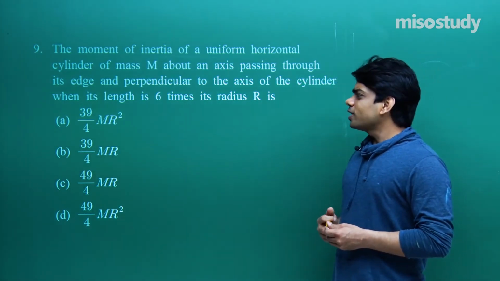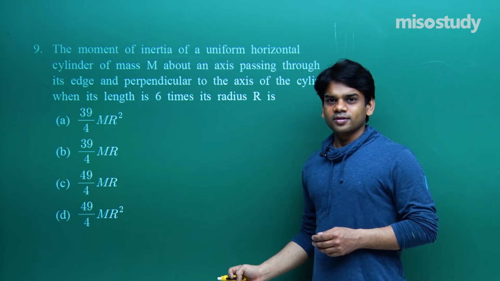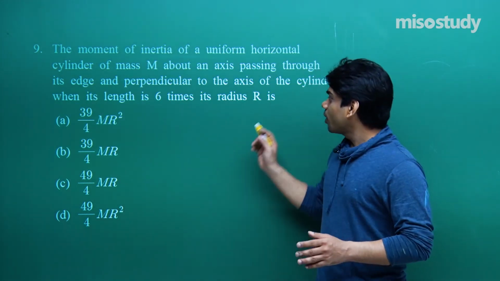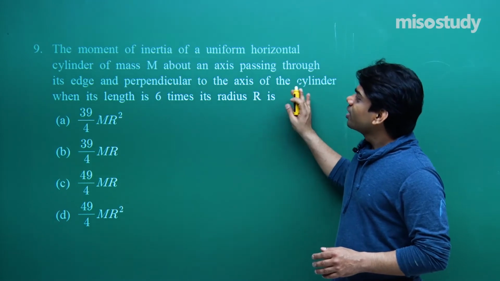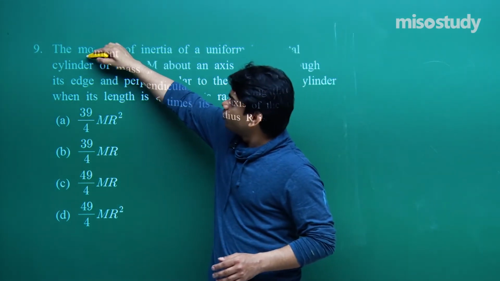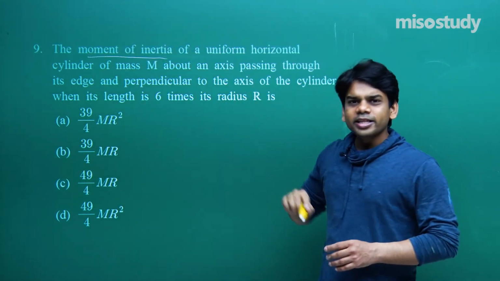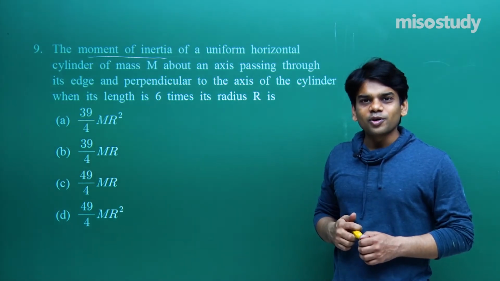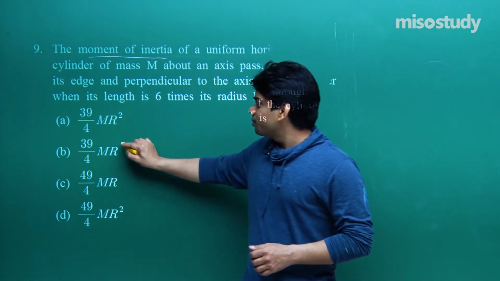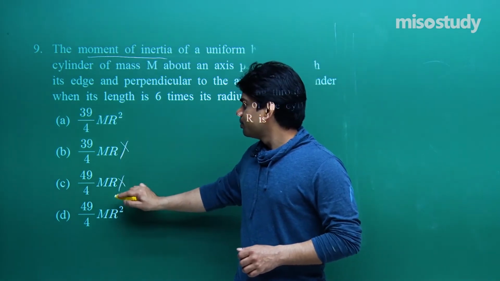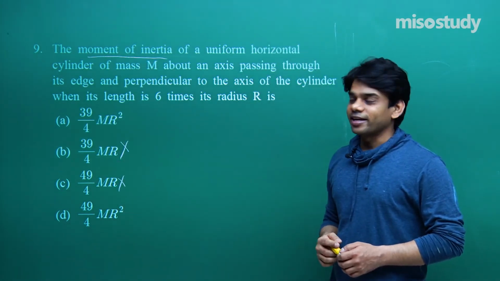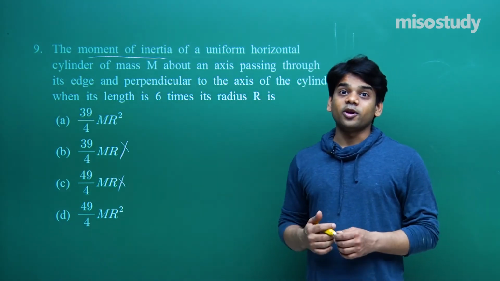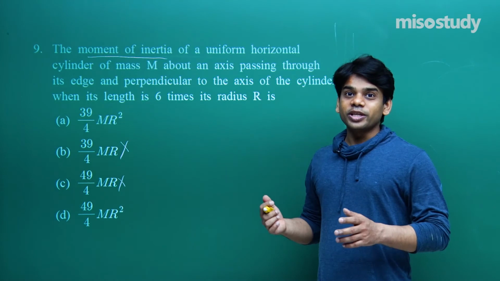First of all, looking at the options, we have to talk about moment of inertia. It's the moment of inertia we need to find out. Checking the answer with the dimensional formula, we can eliminate B and C because dimensionally they will be incorrect. A or D will be the right answer. Anyone can be right, we are not aware about it, so we are not going to take a chance.